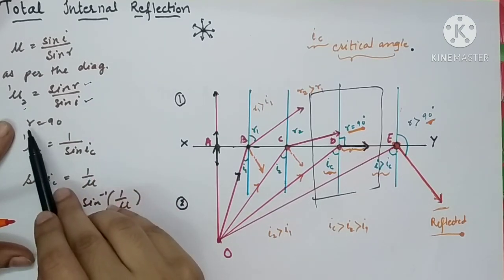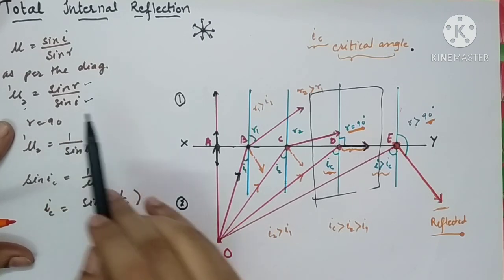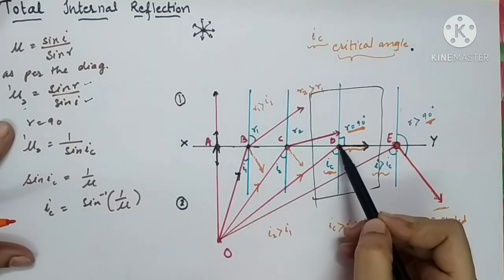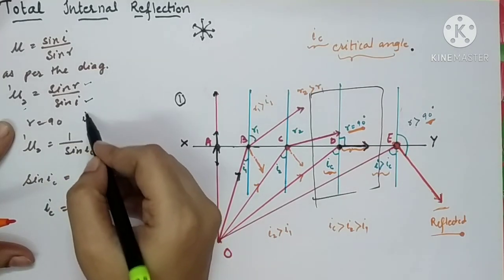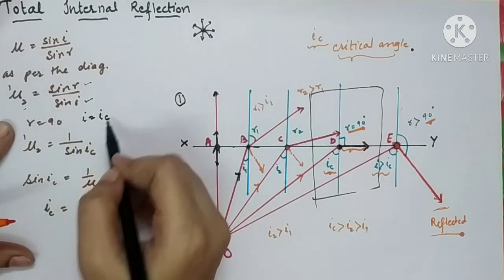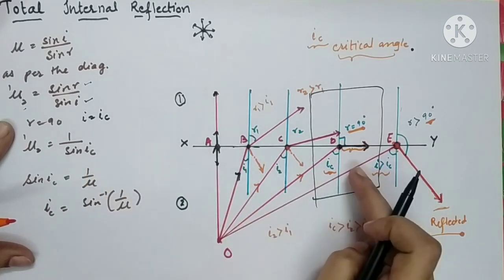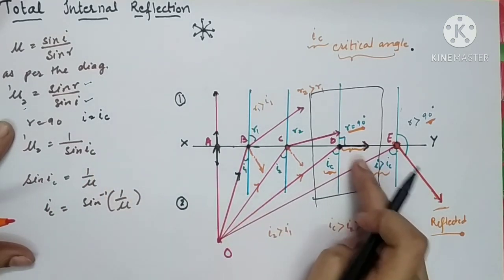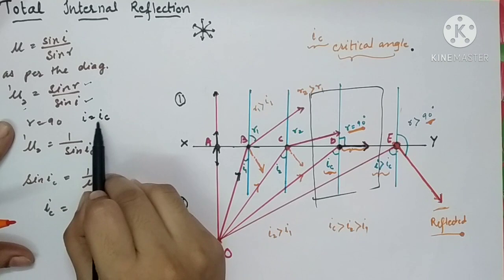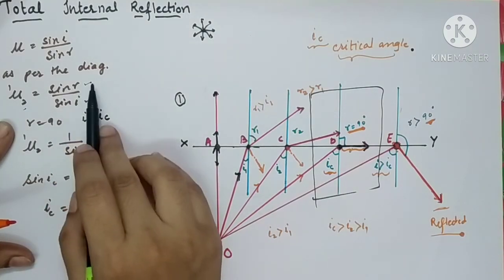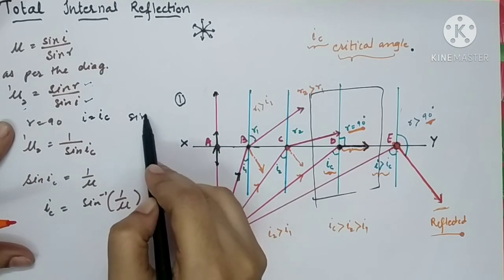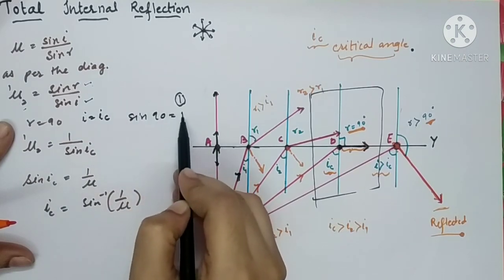Now we all know that R has a specific value for this particular ray. For the critical angle, R is 90 degrees if I is equal to IC, whenever you consider the ray OD. So the angle of incidence is IC and the angle of refraction is 90 degrees, and we all know that sin 90 is 1.